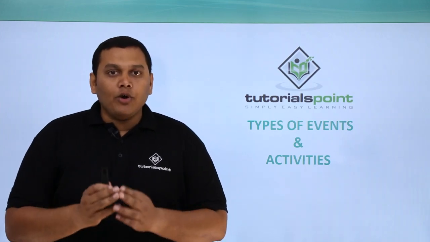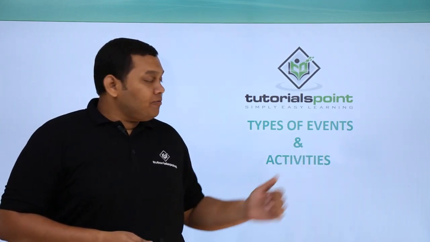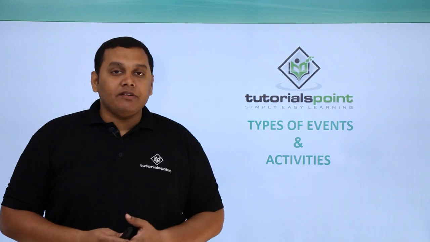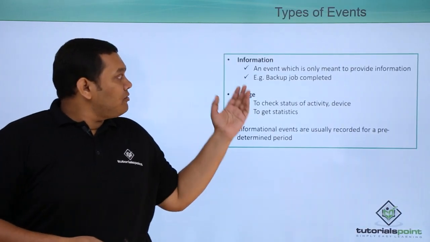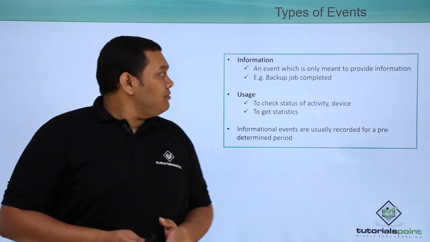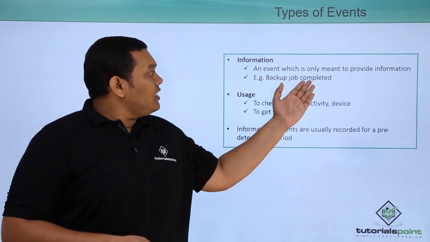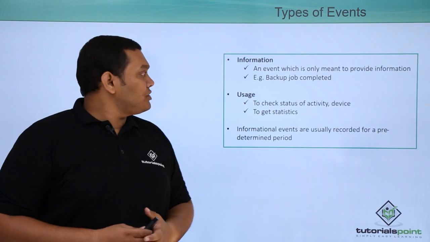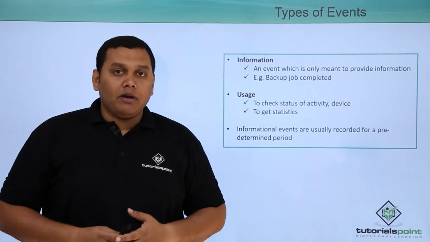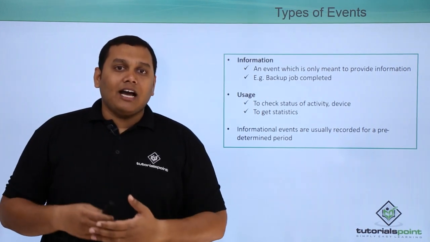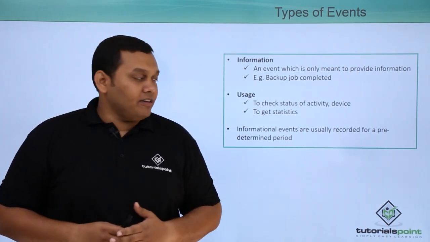In this video, we are going to discuss the types of events and activities in event management. So, what are the types of events? The first type of event is information. Information is an event which is only meant to provide information. For example, you can see backup job completed, replication job completed, or antivirus updated. These are the informational events.